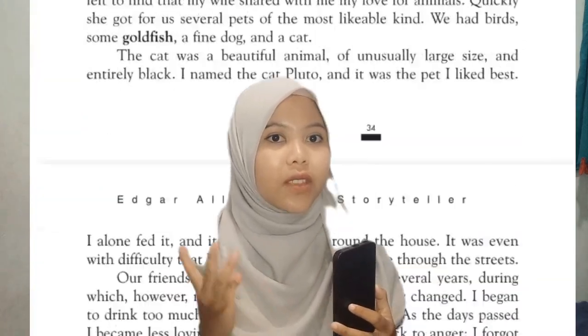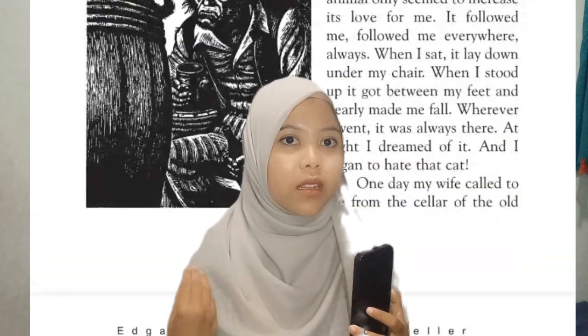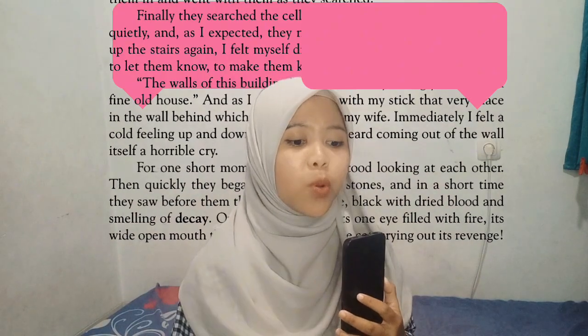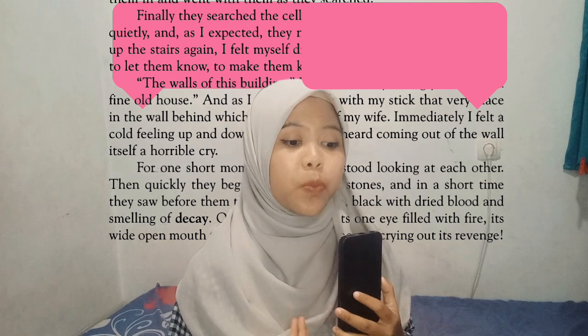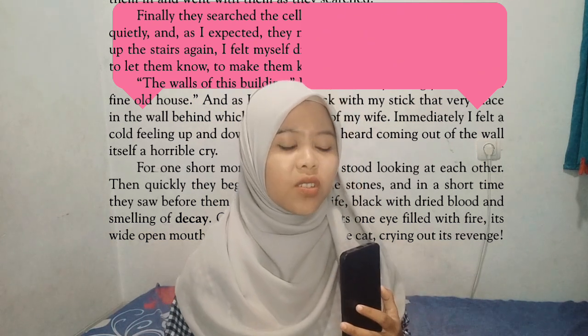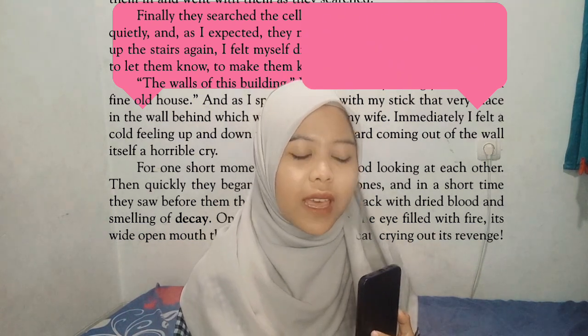This paragraph has 3 sentences. Those are a simple sentence, a complex sentence, and a compound sentence. The sentences are: Finally they searched the cellar from end to end. I watched them quietly, and as I expected, they noticed nothing. But as they started up the stairs again, I felt myself driven by some unknown inner force to make them know that I had won the battle. That is the paragraph, sorry.